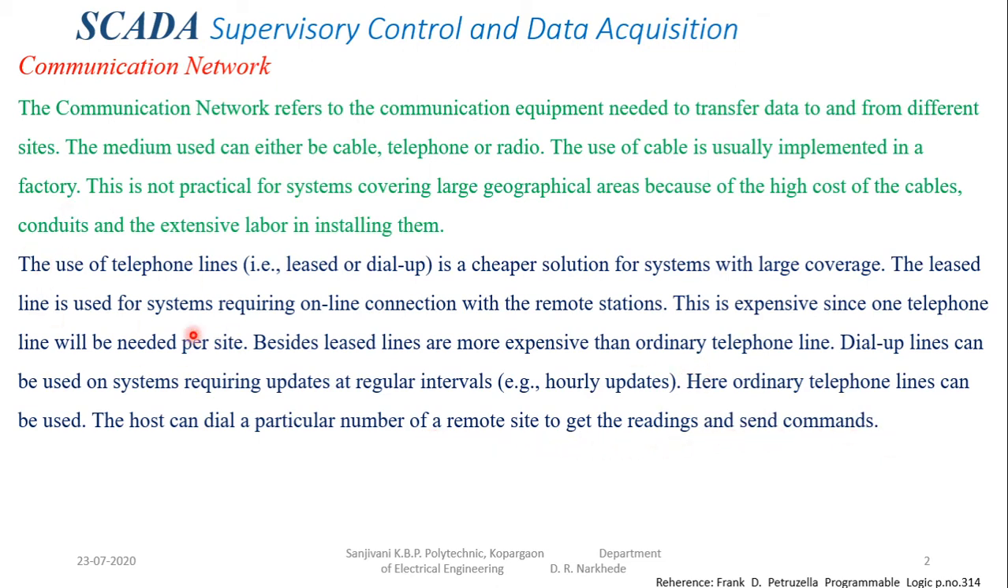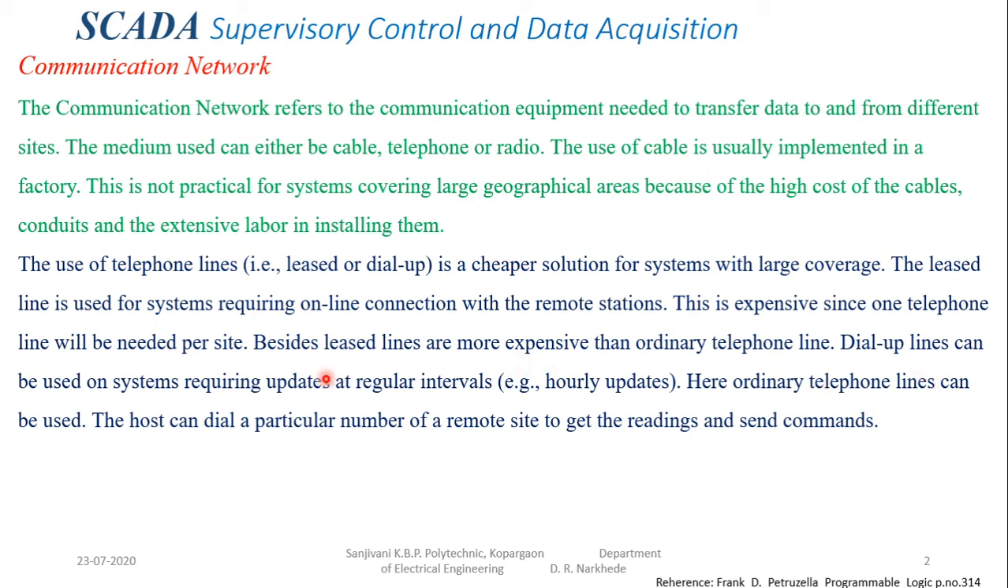So normally we may also prefer the use of telephone lines, which may be lease or dial-up, a cheaper solution for large coverage. The lease line is for a system requiring an online connection with the remote station. When your requirement is that you should be online with the remote station, then you have to use a leased telephone line. It is somewhat expensive because it requires a single dedicated telephone line per site. But lease lines will give you flexibility, and they will also give you more reliability.